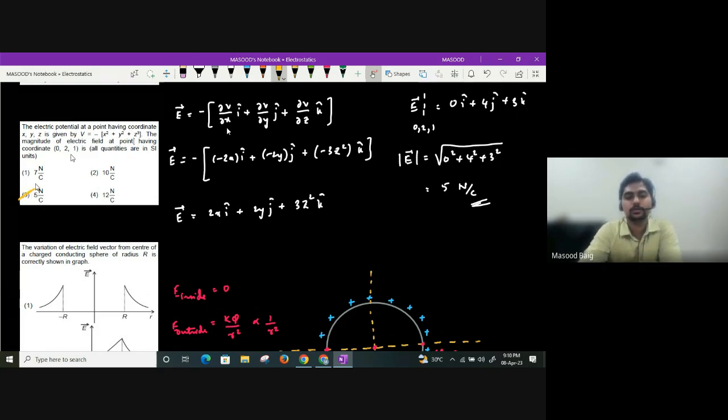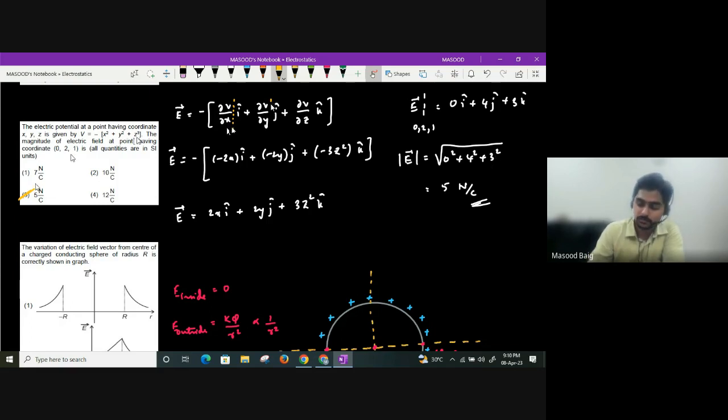Understood, everyone? Again, this is the relation between electric field and potential, when potential is varying with all x, y, and z. So how do you do partial differentiation with respect to x? You will take only x as variable. y and z will be constants. So the derivative of x square will be 2x. The derivative of y square and z cube will be 0.